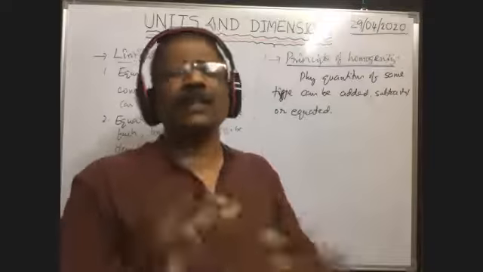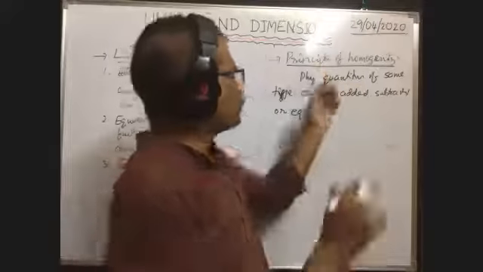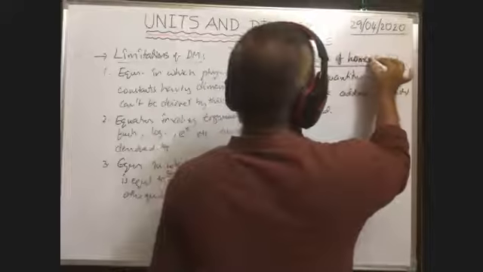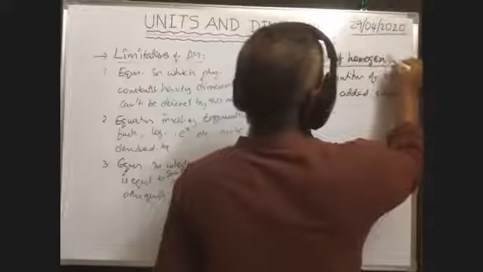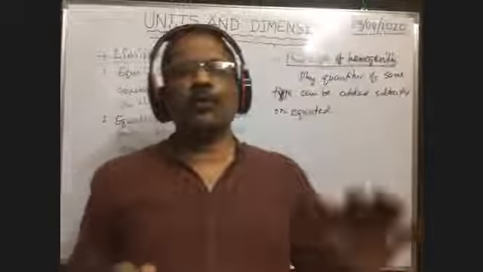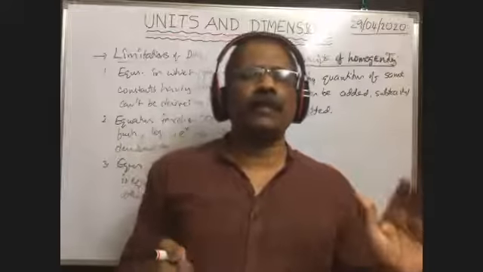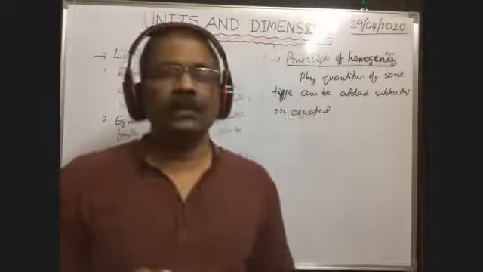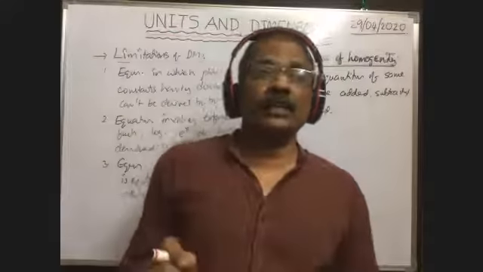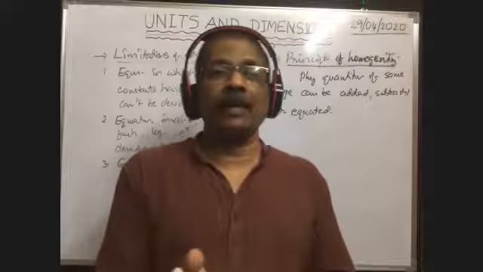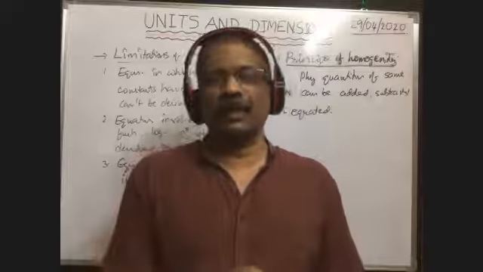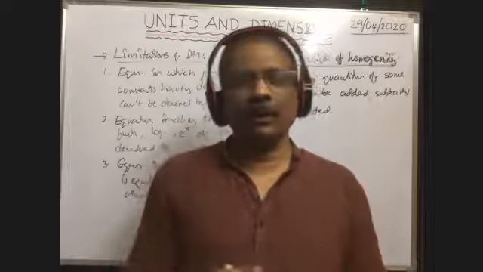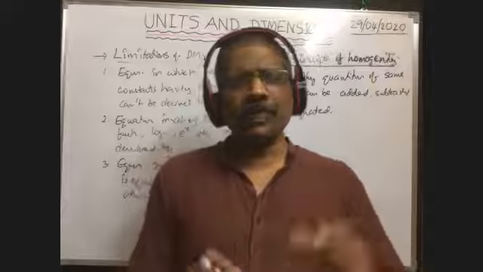This is the fundamental concept. That is called the principle of homogeneity. So physical quantities of the same type can be added, subtracted, or equated. It is called the principle of homogeneity. But physical quantities of different types can be divided or multiplied.